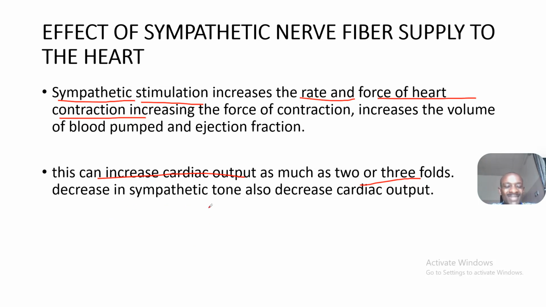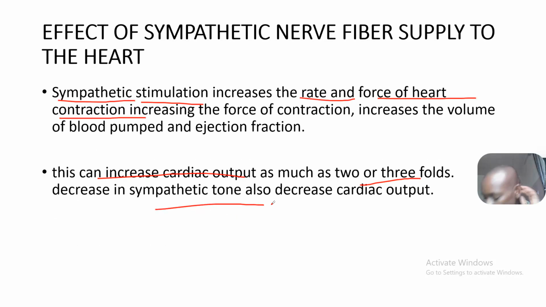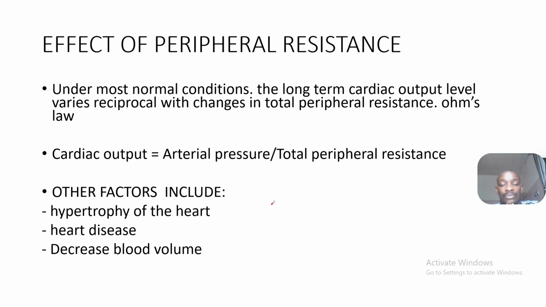Okay. Now, a decrease in sympathetic tone results in a decrease in cardiac output. So the sympathetic nerve fiber supply to the heart is directly proportional to the cardiac output.